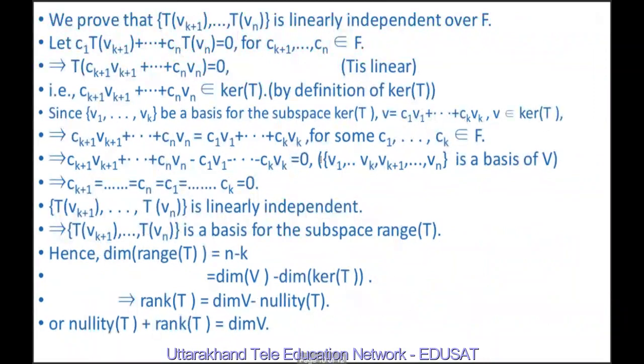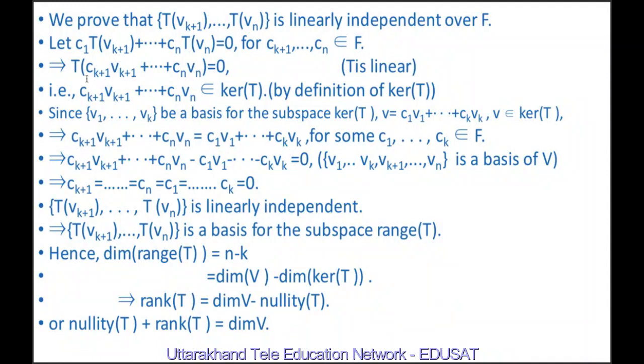Now we will show that Tvk+1, ..., Tvn is linearly independent over F. Let ck+1 Tvk+1 + ... + cn Tvn = 0 for ck+1, ..., cn belonging to F.